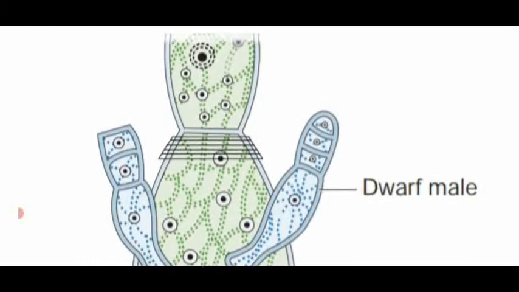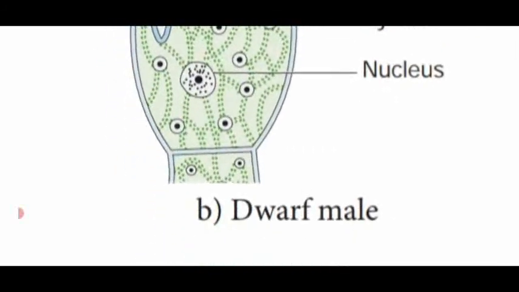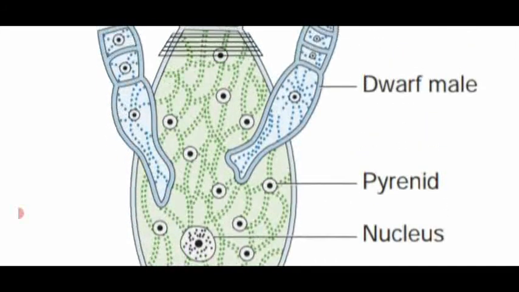Another one is the macrandrous dioecious condition. One of the filaments produces the male gamete, that is the dwarf male plant. Afterwards, it produces the antheridium with antherozoids.